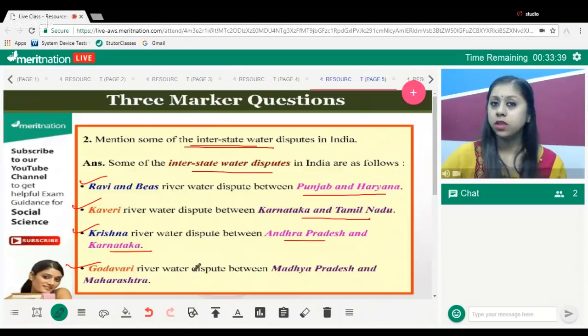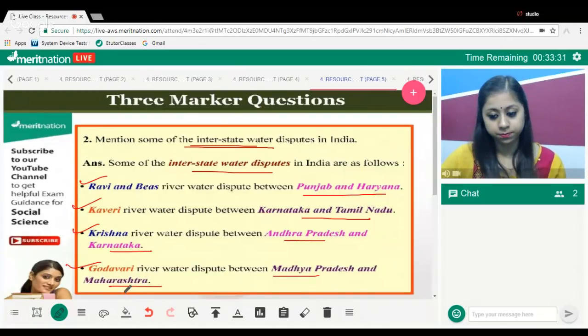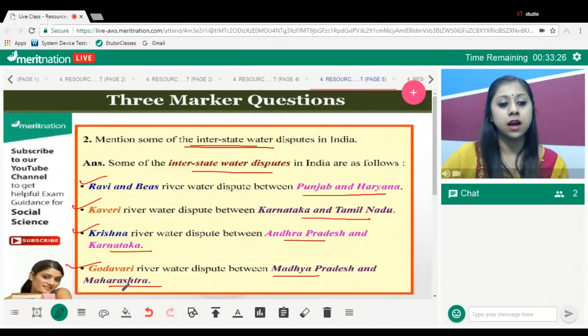And lastly, Godavari. I had given one extra point for you all. Godavari River water dispute between Madhya Pradesh and Maharashtra. So these are some of the interstate water disputes. Interstate water dispute means a dispute between two states over the flowing of any river, over who is going to use how much of the river's water.